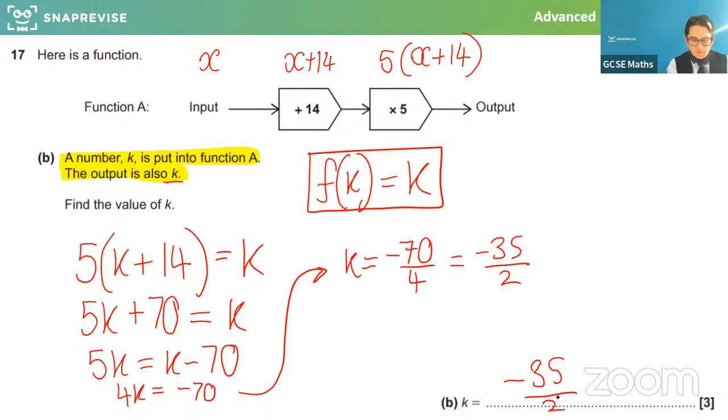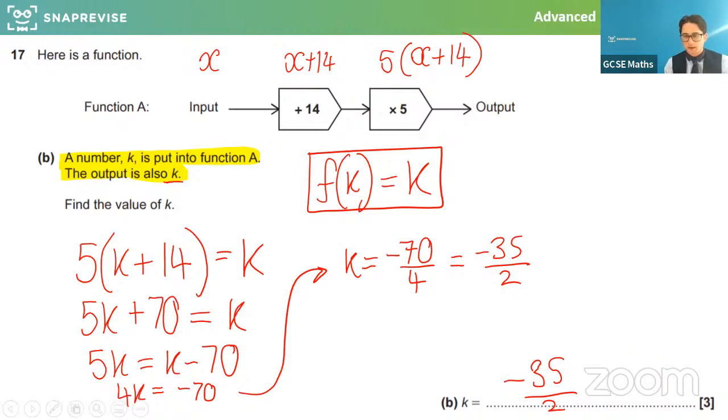So that's the number that if you subbed it in, you added 14 and you times it by 5, it would still come out as that number, which isn't something you could just guess. You would have to go through this process algebraically. So very well done if you followed that. Hopefully that was clear, but do let me know if there's anything you want to check. So that was a good exam question to have a little look at.